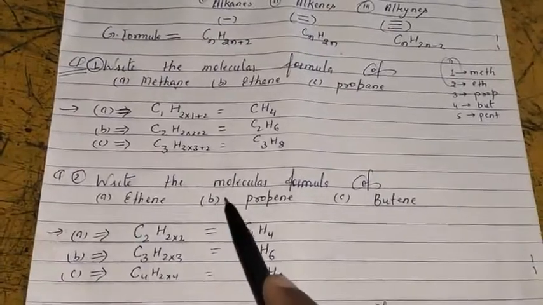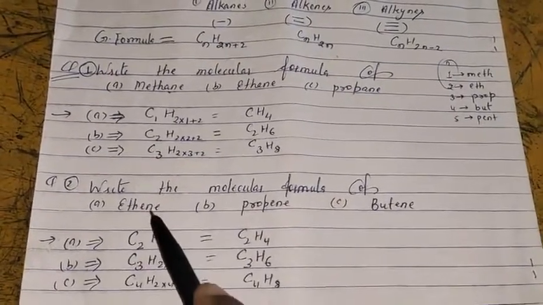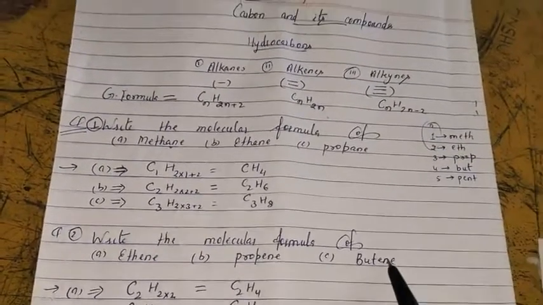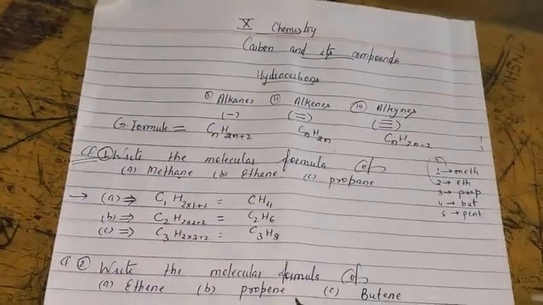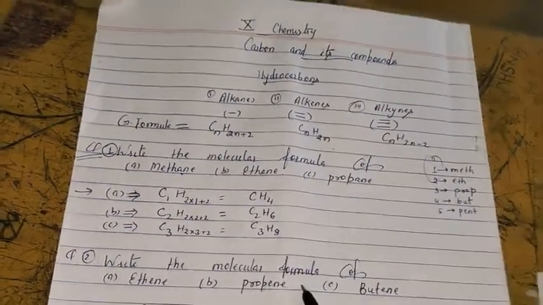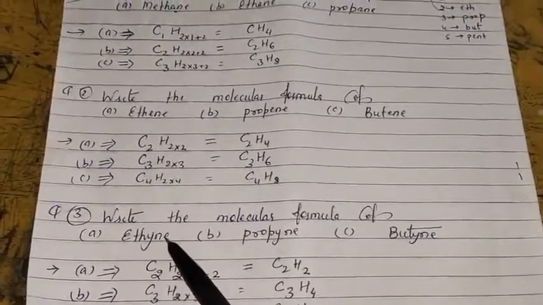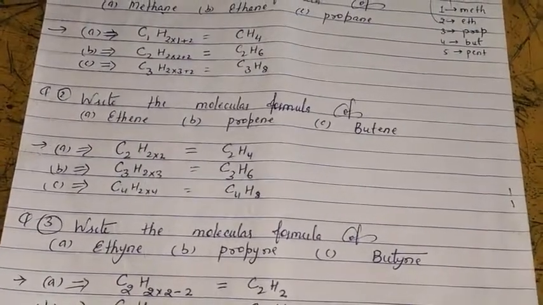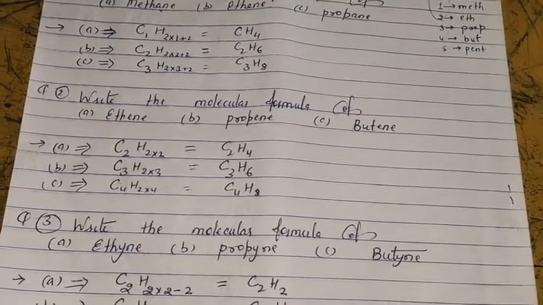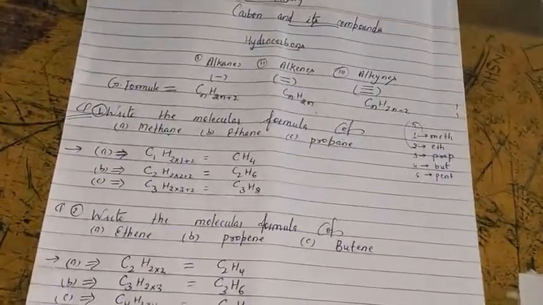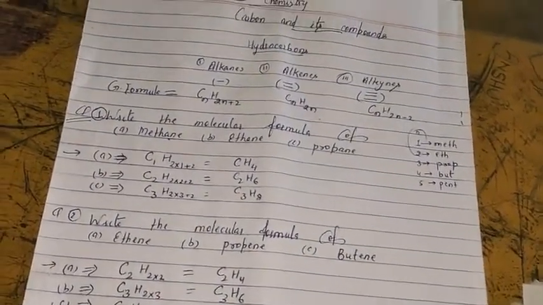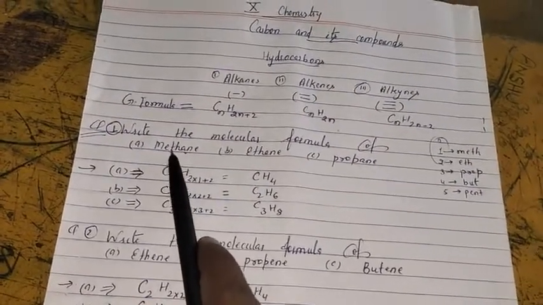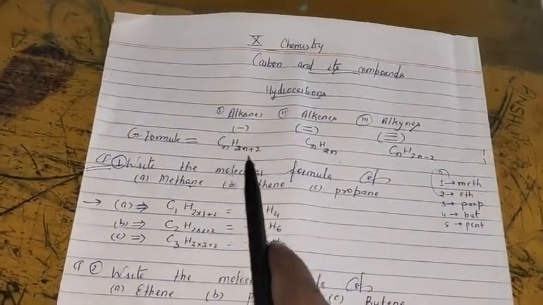And the second question, write the molecular formula of ethene, propene, butene. So here ene exists as suffix, so these are alkenes. For alkynes, here ethyne, propyne, butyne. So by just seeing the suffix, we can guess whether it is alkane, alkene or alkyne. Now for methane, meth means one carbon atom, so we have to use this formula.